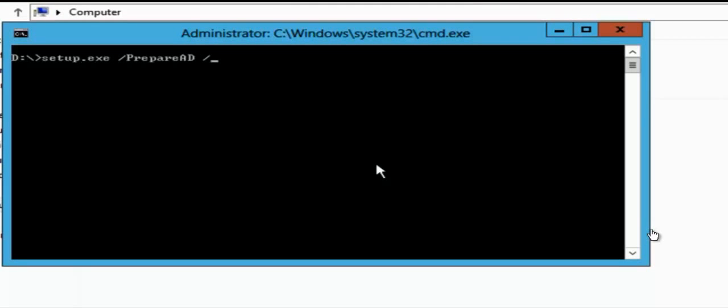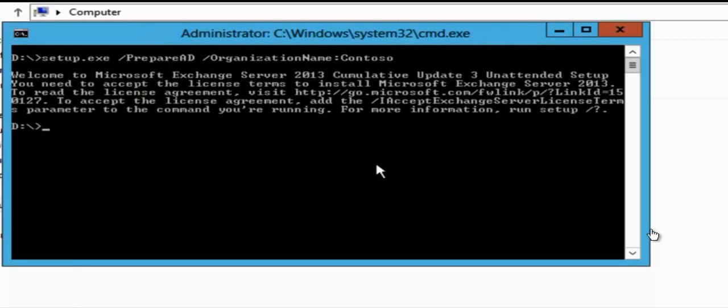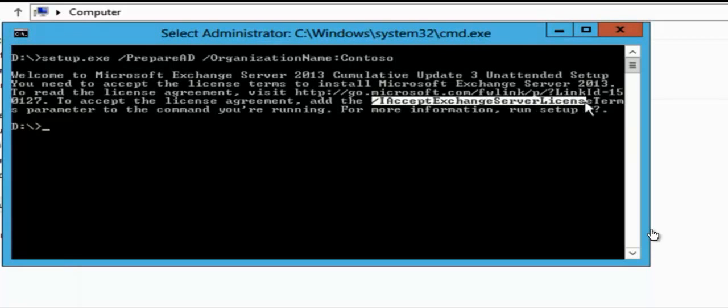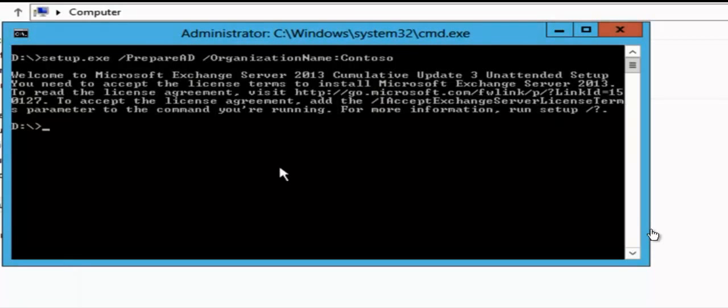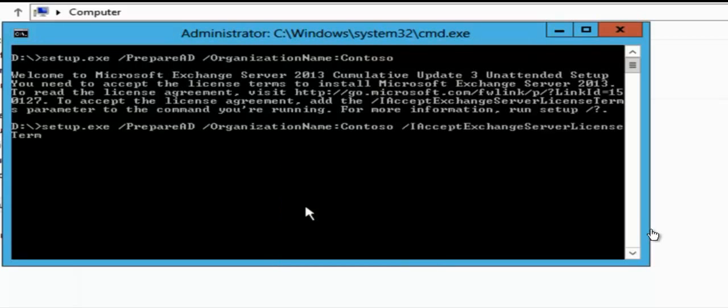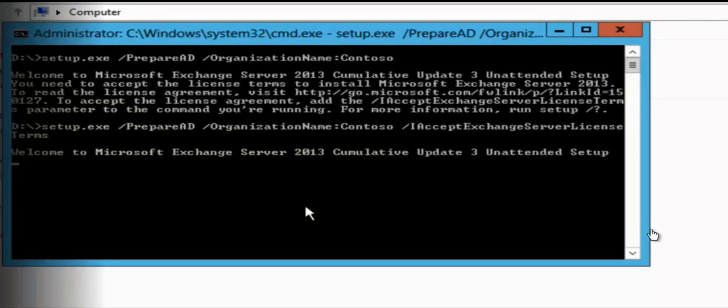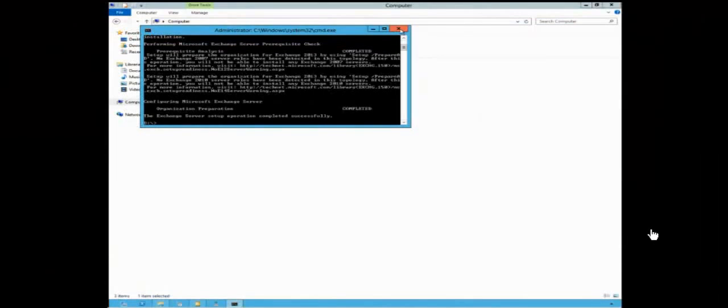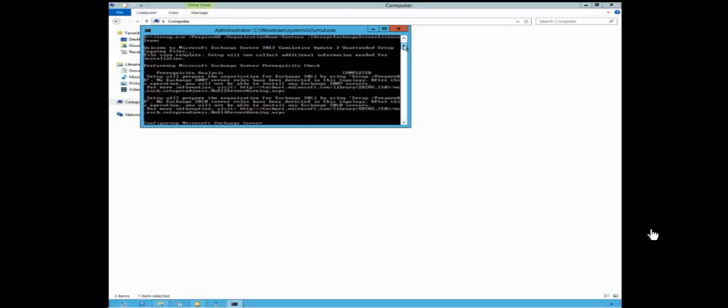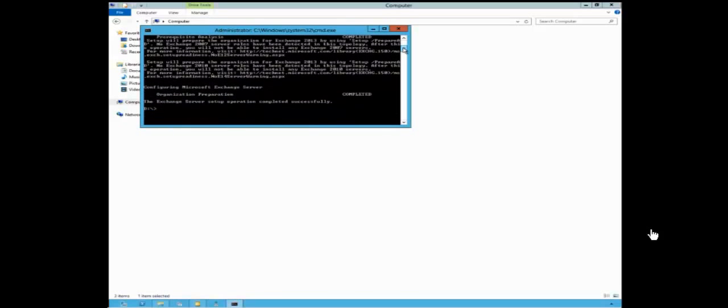First of all, we prepare our organization. We prepare schema, prepare AD, prepare domains, and so on. You can use setup.exe with prepare schema, but I use the prepare AD key with the organization name, and I accept the Exchange Server license terms to update first my schema, and after it update Active Directory. As you can see, the schema and Active Directory update is completed.